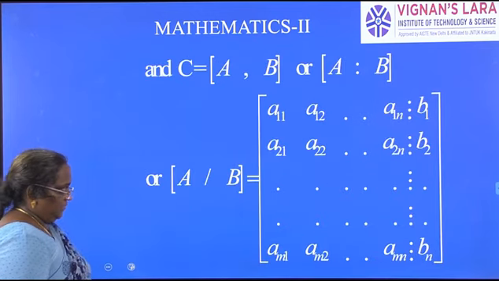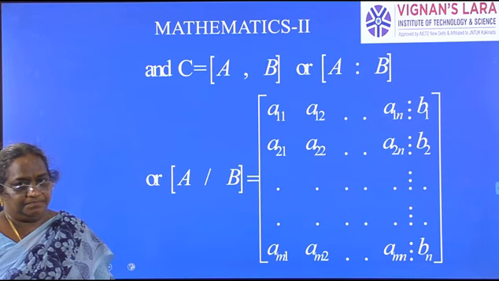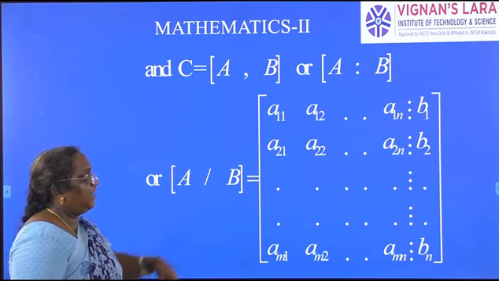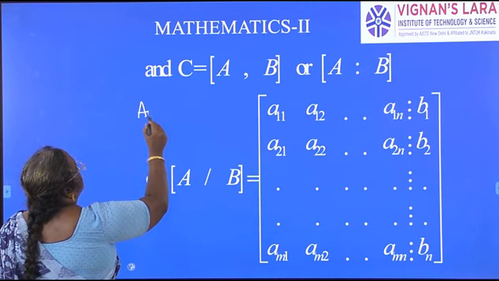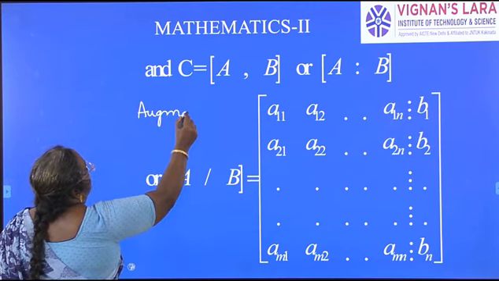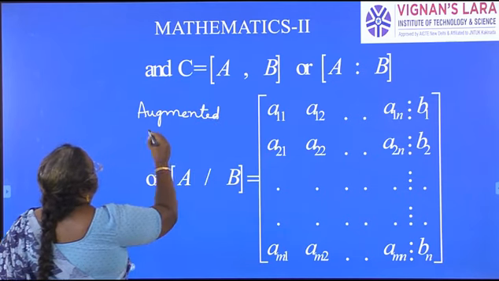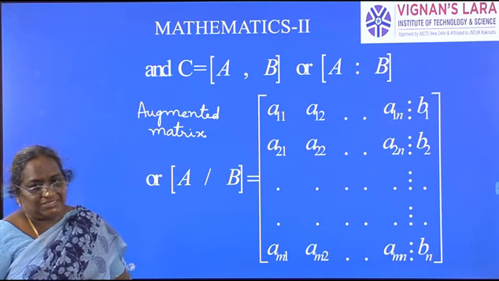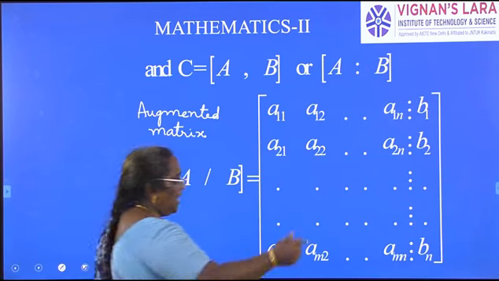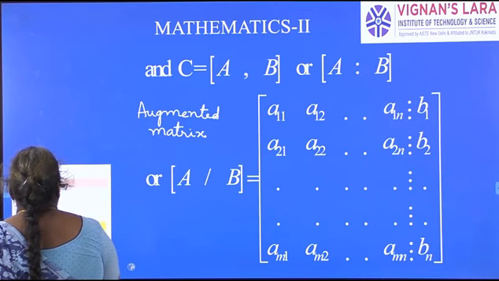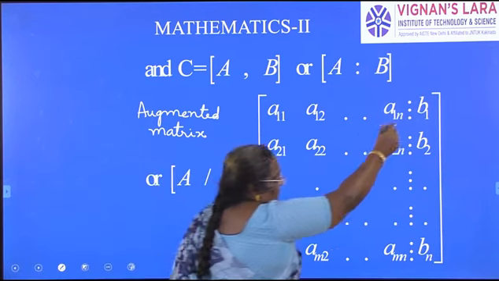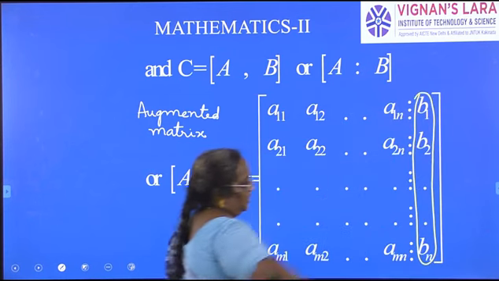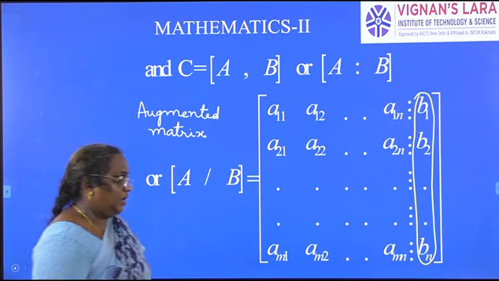Next. So now we include the matrix B. If we include the matrix B in matrix A, we call it an augmented matrix. So what is an augmented matrix? To the matrix A, we are adding matrix B as an extra column.